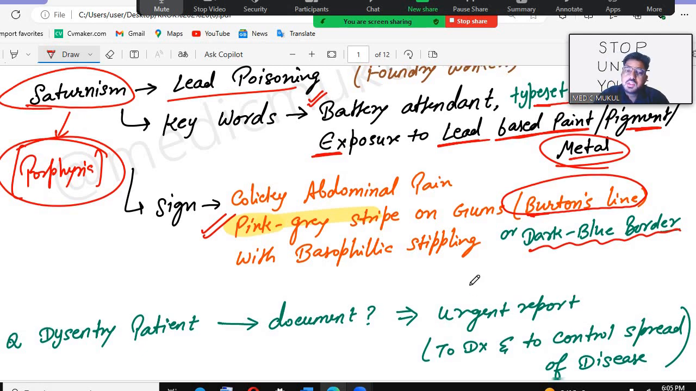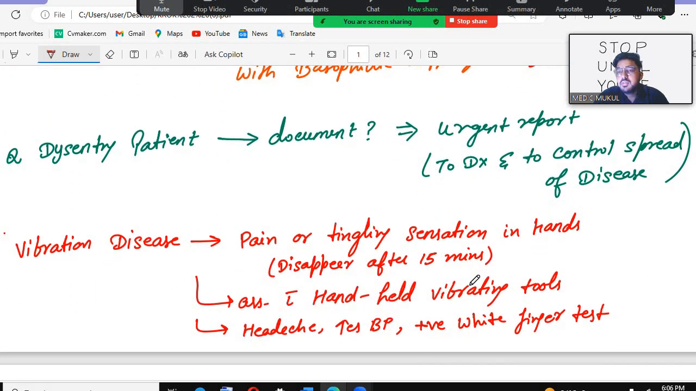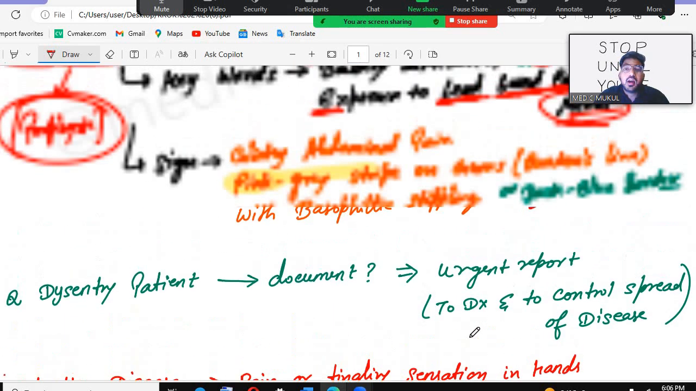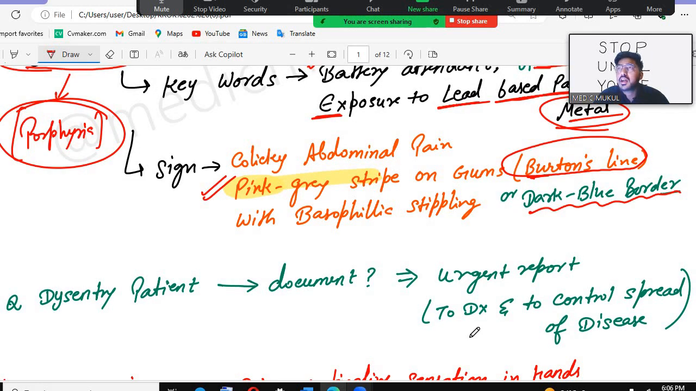So can you just revise with me? In saturninism, what will we see? Lead poisoning. Saturninism, lead poisoning. Can you tell me the signs? Colicky abdominal pain will be there. Is there eosinophilic stippling? No. Basophilic stippling will be there. Which stippling? Basophilic stippling. After that, the pink gray stripe on the gum, Burton's line will be there.